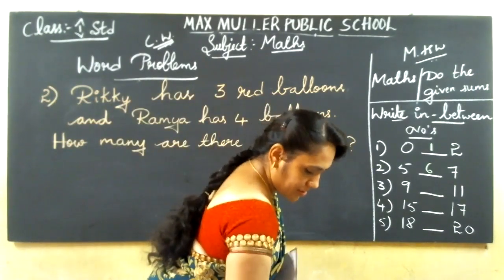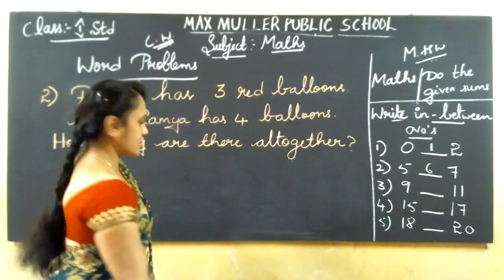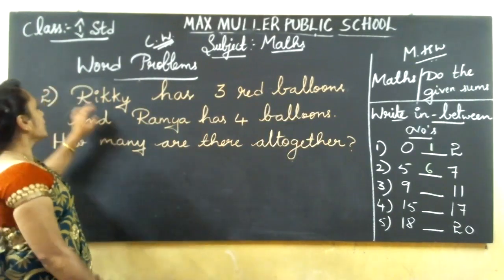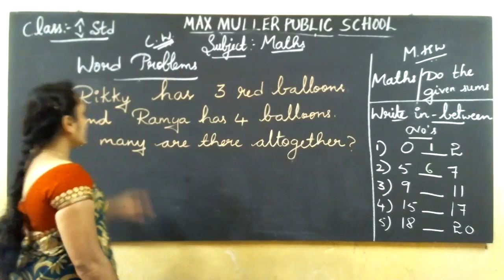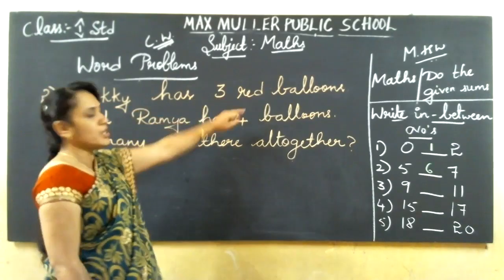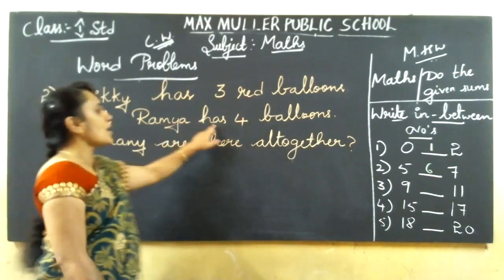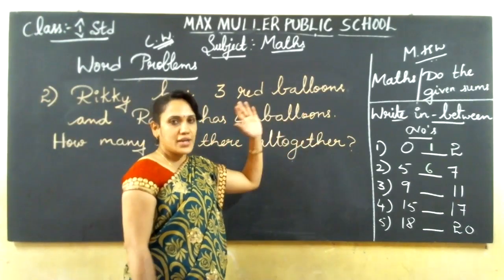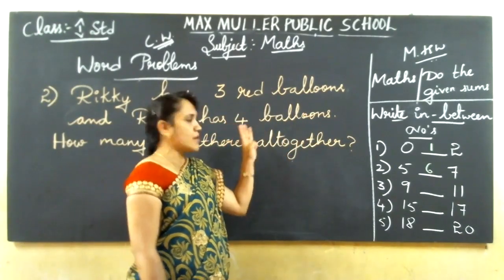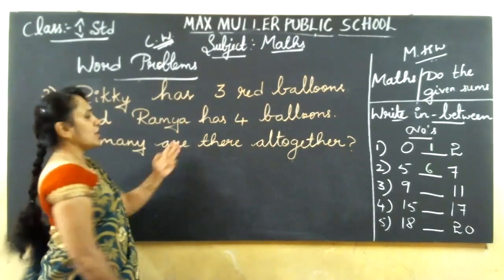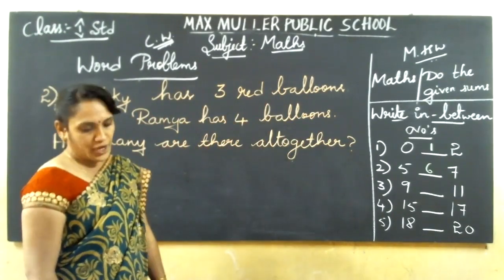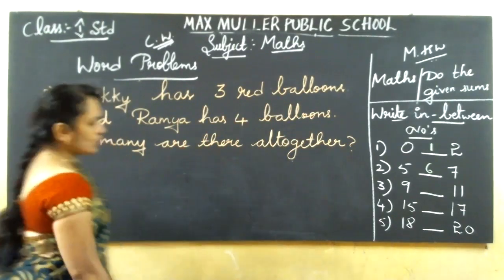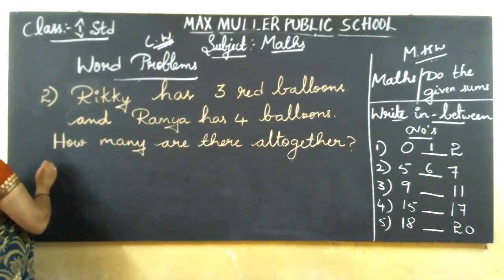So this is the second question. What is the question? See, I'll read again. Second one. Ricky has 3 red balloons. How many red balloons is Ricky having? 3 red balloons. And Ramya has 4 balloons. Okay, Ricky is having 3 balloons. Ramya is having 4 balloons. How many are there altogether? Altogether means total. Total how many are there? We should find out. Okay. So we'll write in the next line.